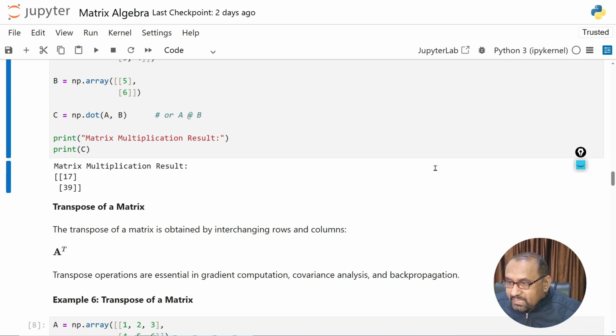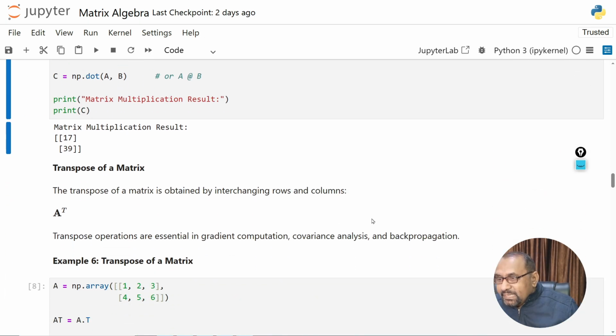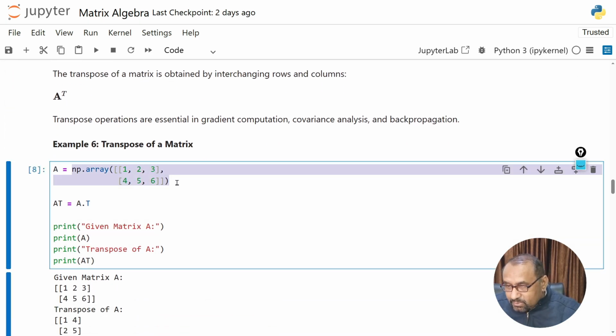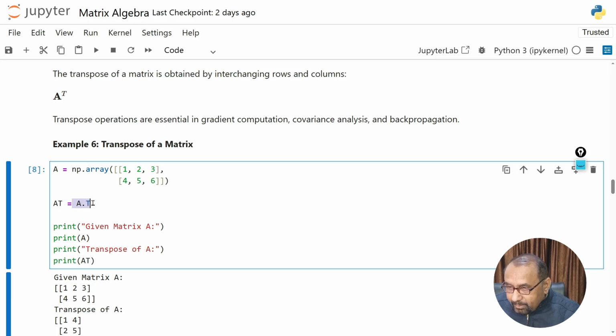Now we have a very interesting topic, transpose of a matrix. In the case of a transpose of a matrix, the rows become columns and columns become rows. Okay, and it is very simple. First we are required to store the matrix. This is a matrix of 3 by 3 order, and the first row elements we have are 1 2 3 4 5 6. So when you take the transpose, the first row becomes the first column, the second row becomes the second column. Okay, and this is the function A.T. By using this operation, this matrix A will be transposed into a new matrix.